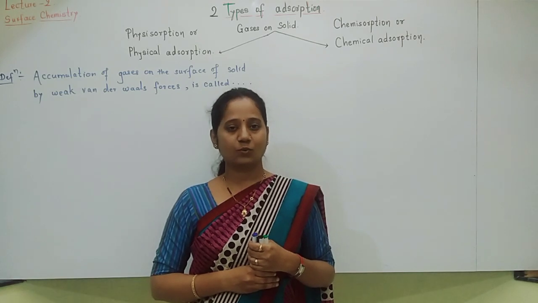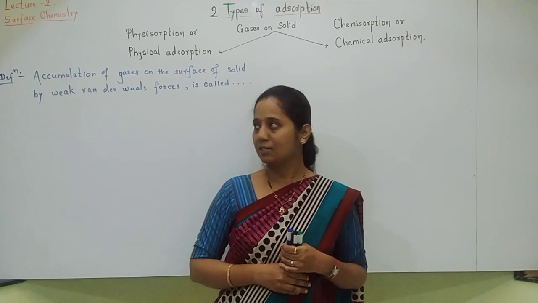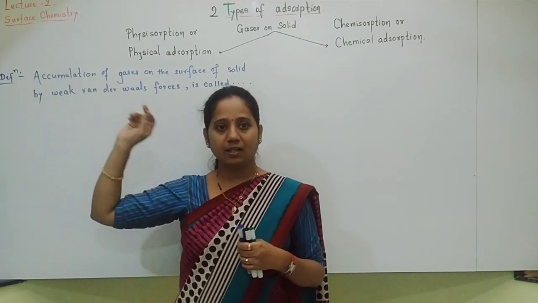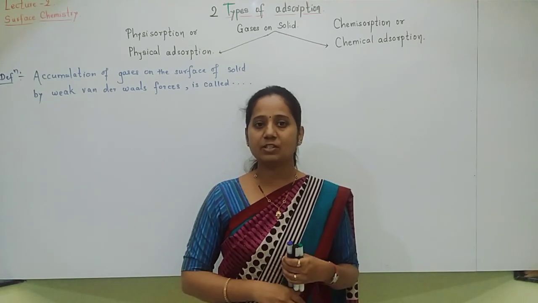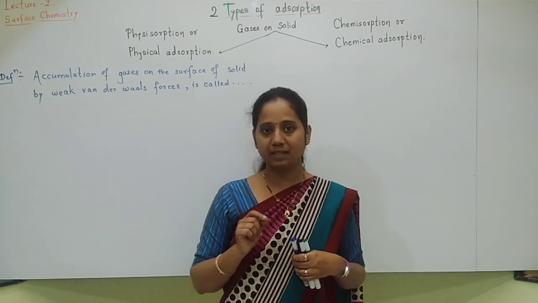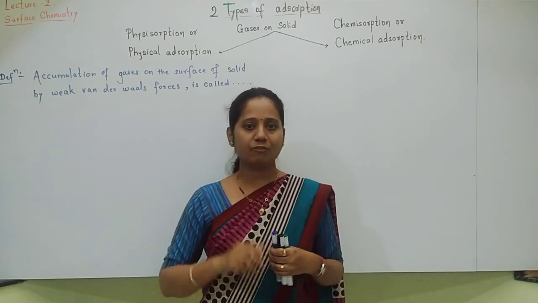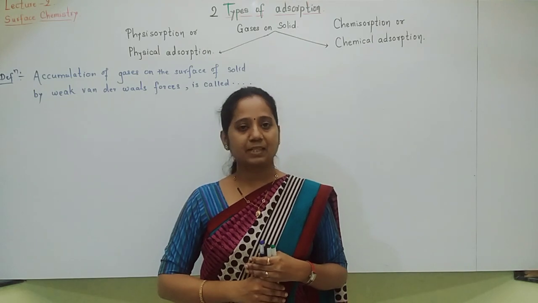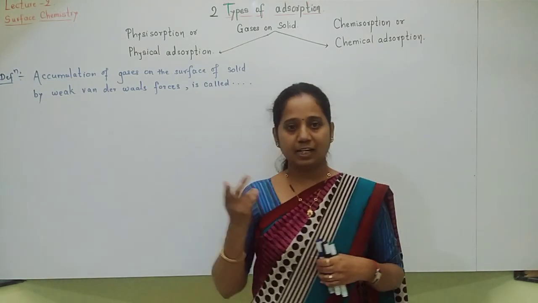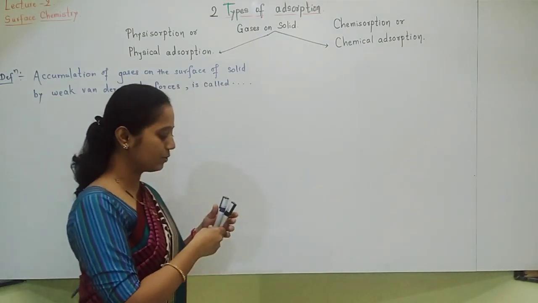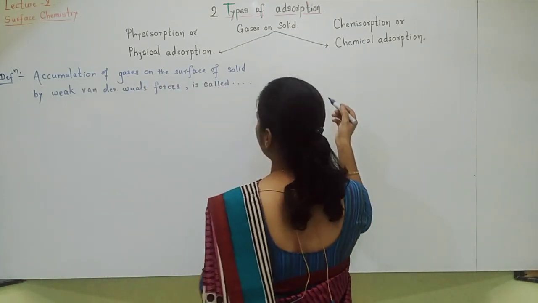Okay. So let us see the definitions of physical adsorption and chemical adsorption. Definition: if accumulation of gases on the surface of solid takes place by weak van der Waals force of attraction, very weak force of attraction is present, then that type of adsorption is called physical adsorption. Definition of chemical adsorption, what can you say students? Similarly, you can say the definition of chemical adsorption: